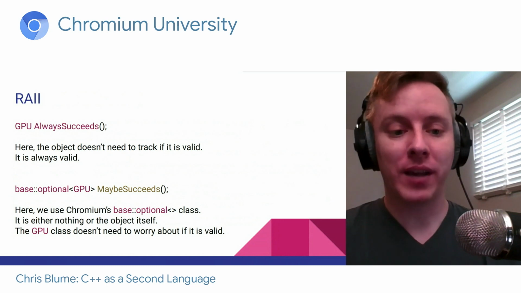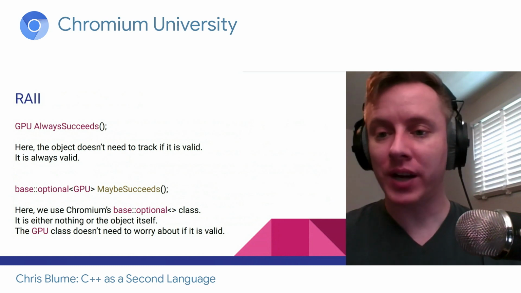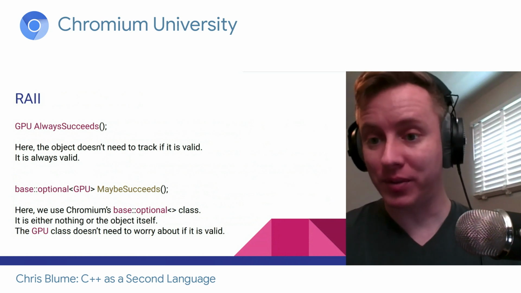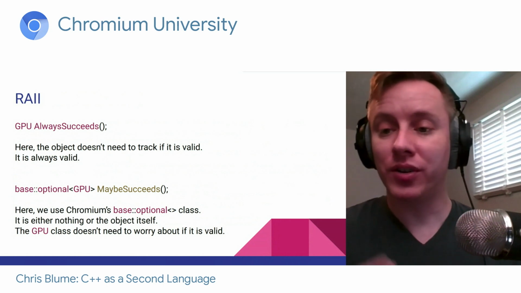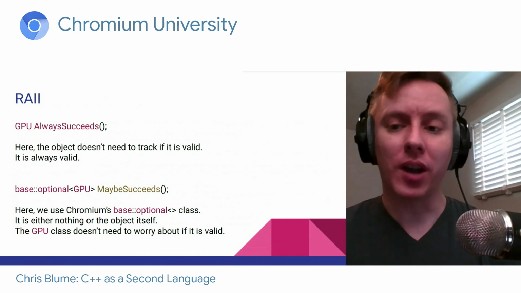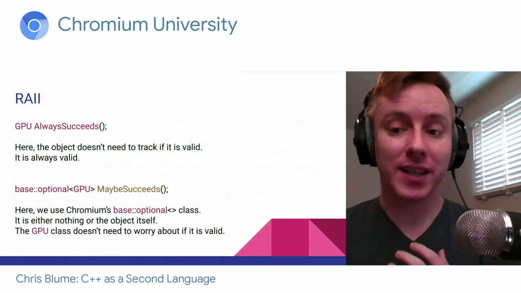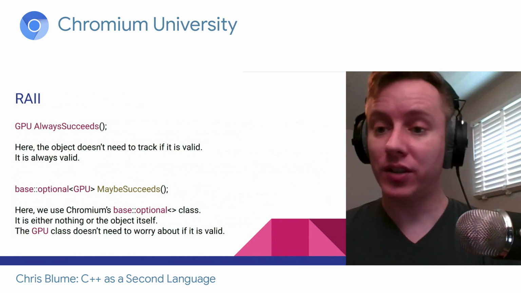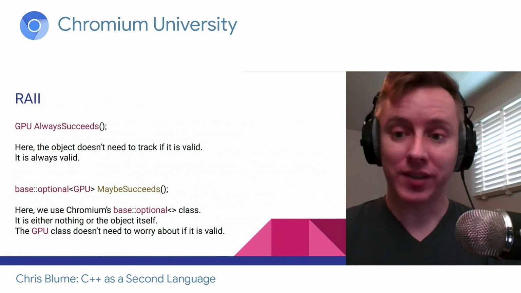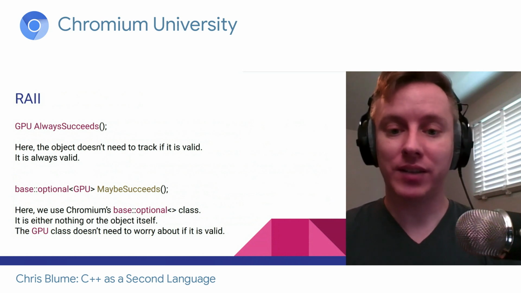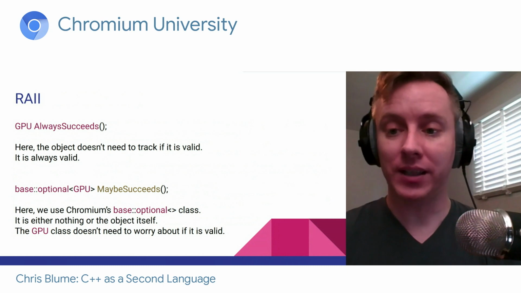In Chromium, we have this base optional, but if you're writing standard C++, you have standard optional. And the maybe succeeds function will return that. So what this optional does is it's either the GPU that you actually wanted or it's nothing. Now what that does for us is it means the GPU class now gets to represent only a valid GPU.